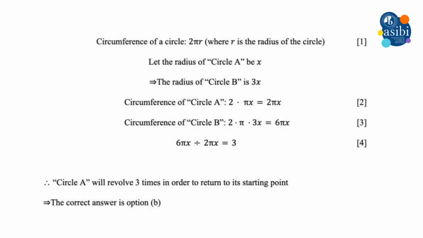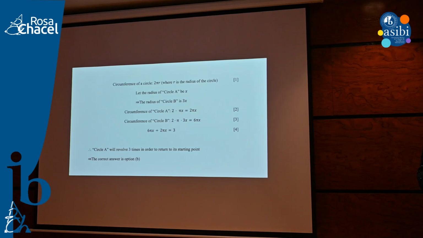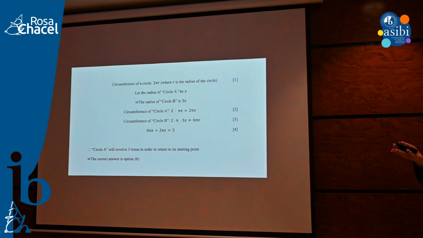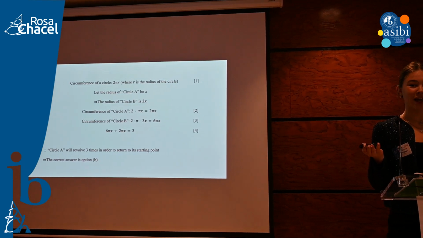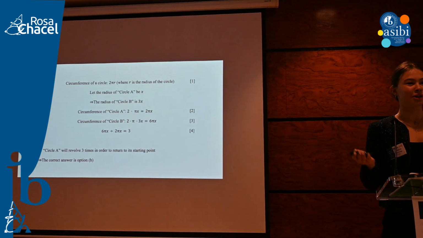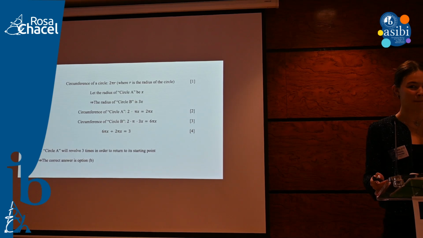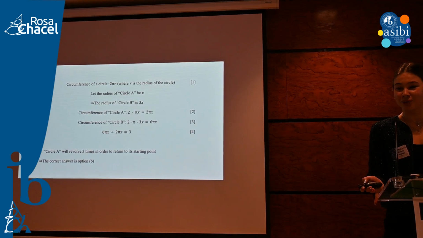The circumference of a circle we know is 2 pi r. We can name the radius of circle A to be x, the radius of circle B to be 3x, to show the ratio between their radiuses. And then we can find the ratio between the two circumferences, and we'd get an answer of 3. And one would assume that this means that circle A would have to revolve 3 times in order to complete one full revolution around circle B. Right, so the correct option from the SAT question would be B.